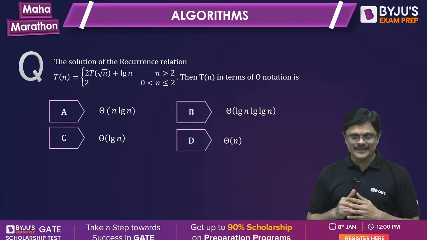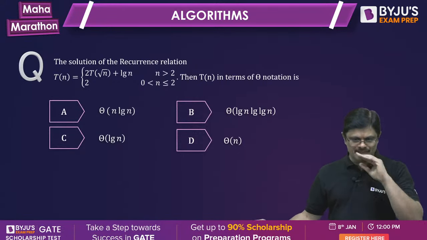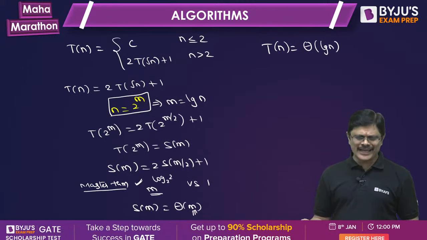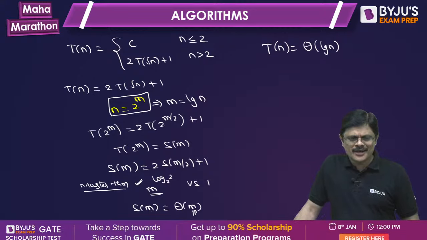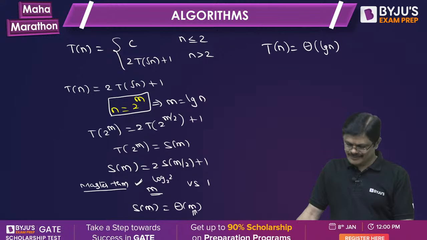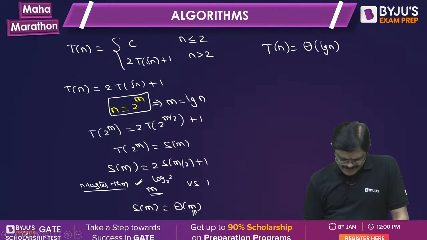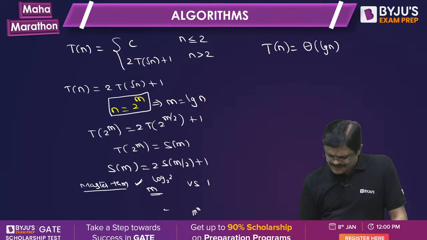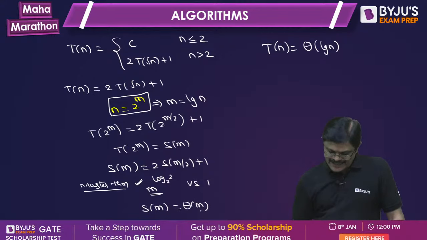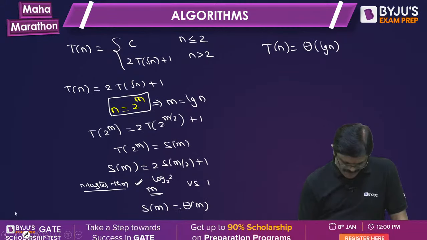Previous one again. You want me to solve it again, or by other method you want me to solve it? See, here it's all manipulation I did, because S(m) is theta m, but S(m) is T(2 power m).